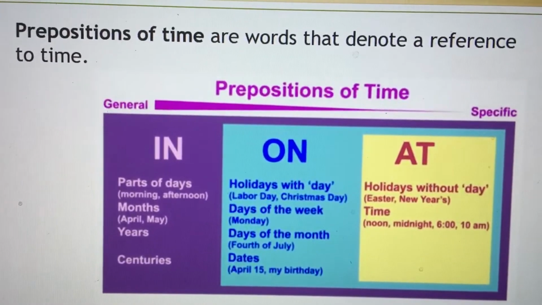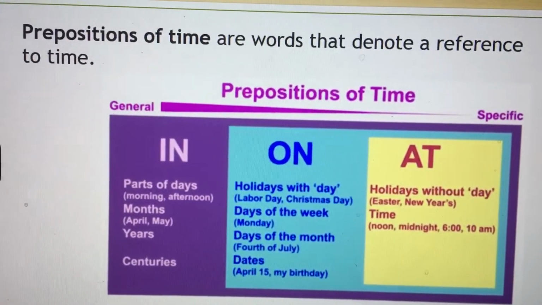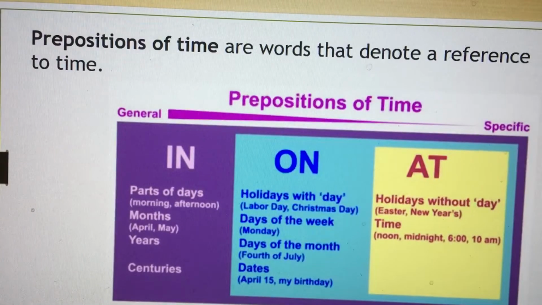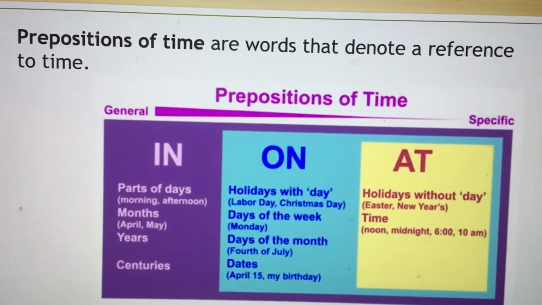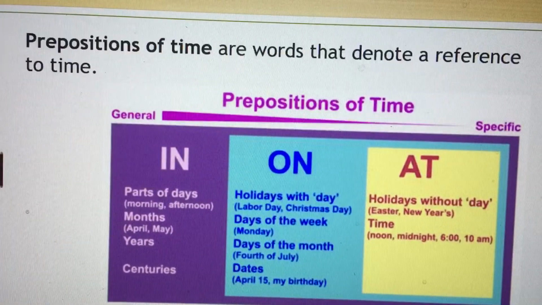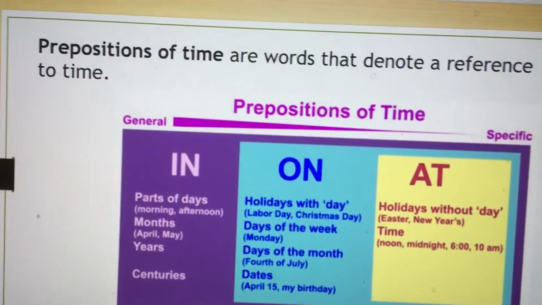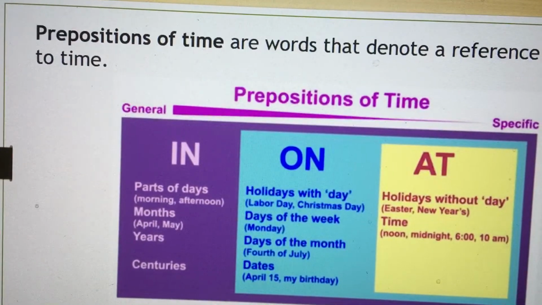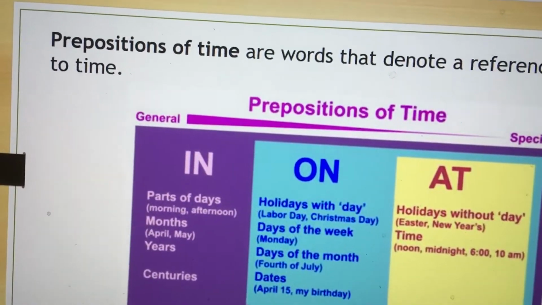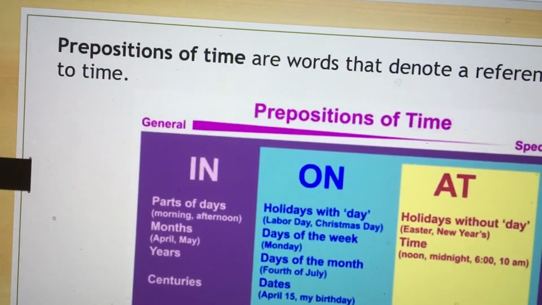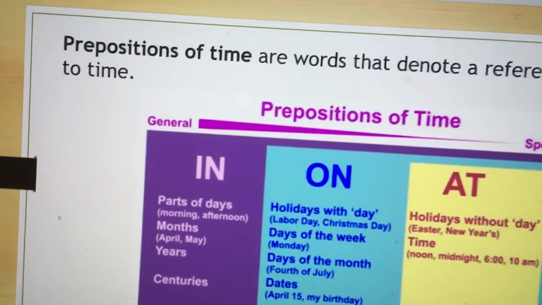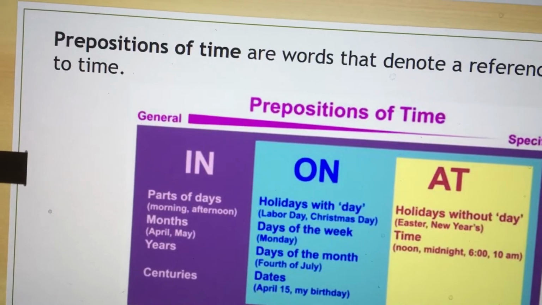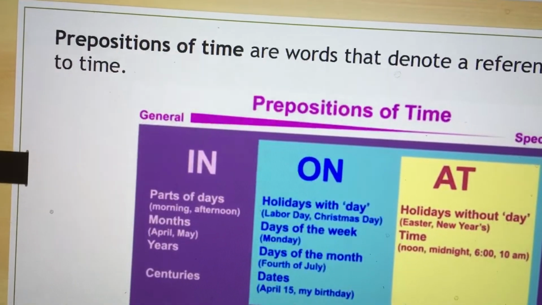In is used for parts of the day, that is in the morning, in the afternoon, in the evening. Then for months, that is in April, in May, in June, and also for years, in 1928, and for centuries also we use it, for example, in the 21st century.